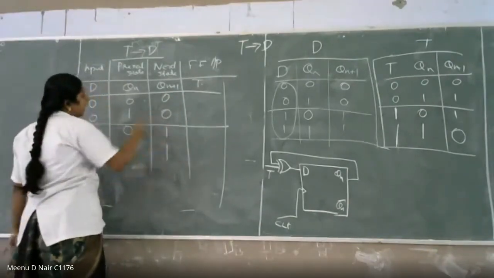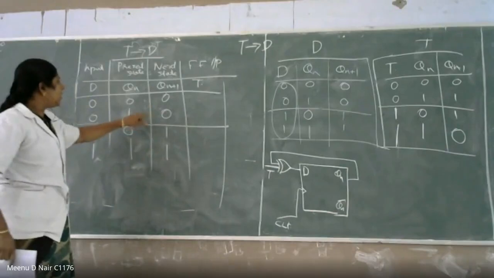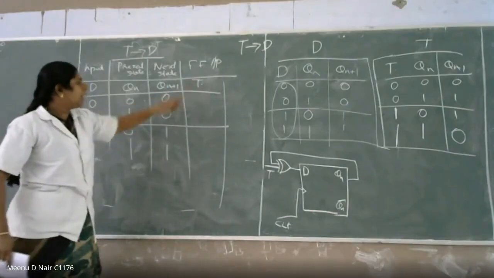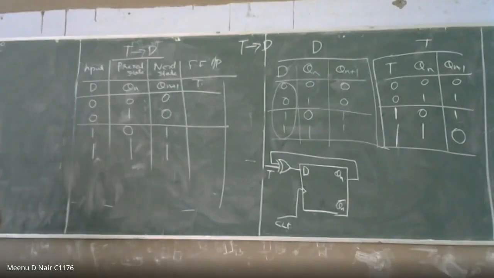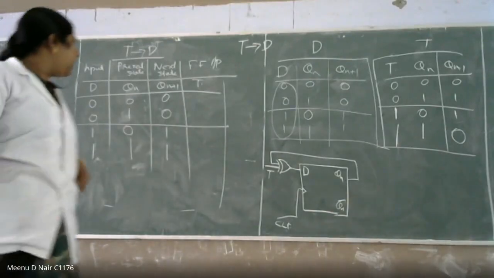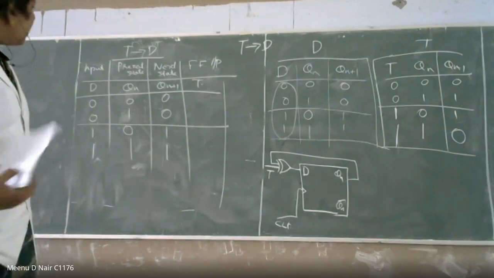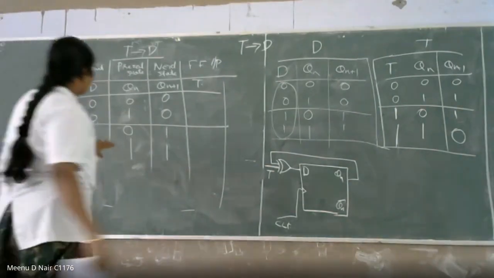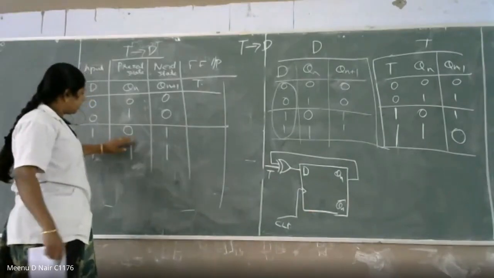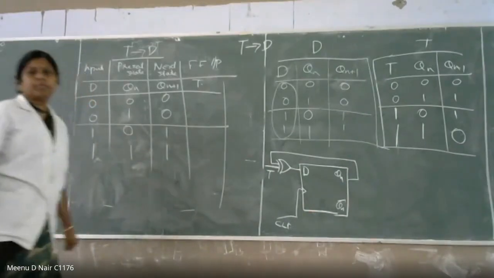So when will you get 0 to 0 conversion and 1 to 0 condition for T? Now you tell me the input of the T flip-flop for getting 0 to 0, 1 to 0, 0 to 1 and 1 to 1 condition.